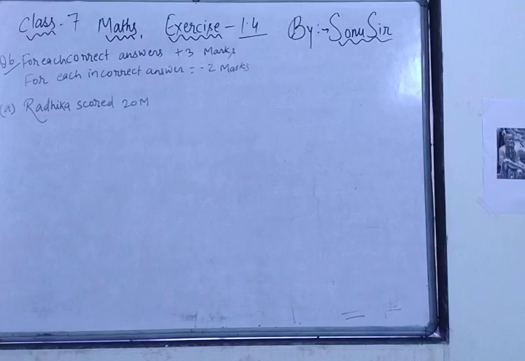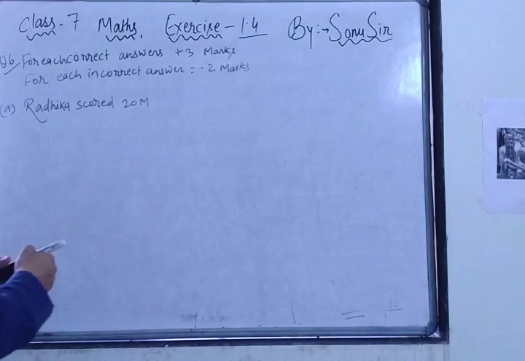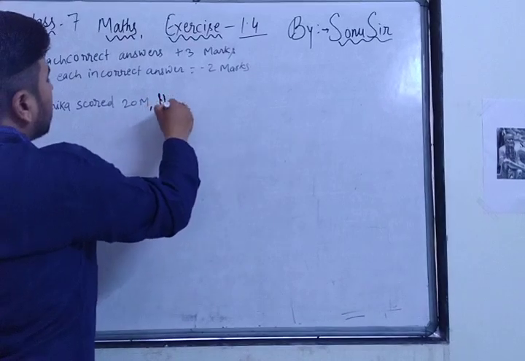And the second part of the question is, if she has got 12 correct answers, how many questions has she attempted incorrectly? If she has got 12 correct answers, means she had solved 12 correct answers.